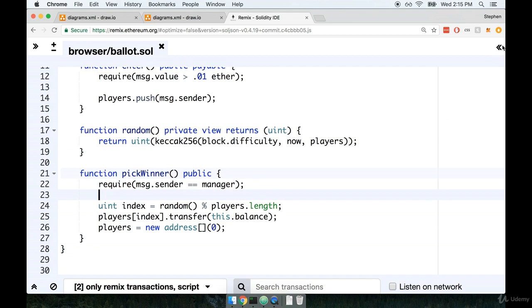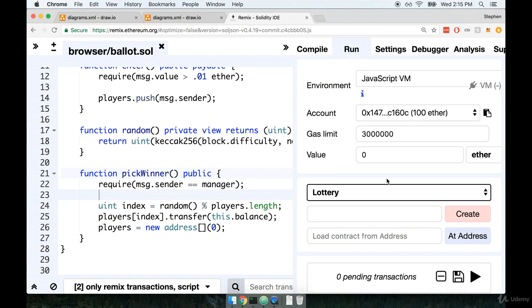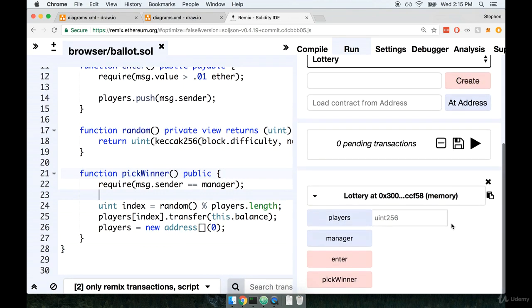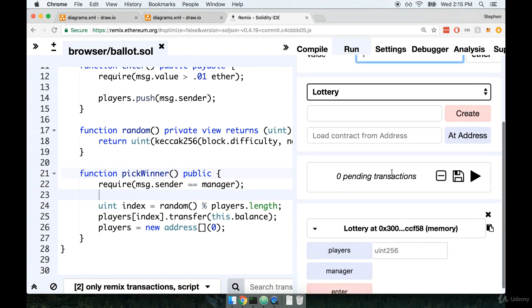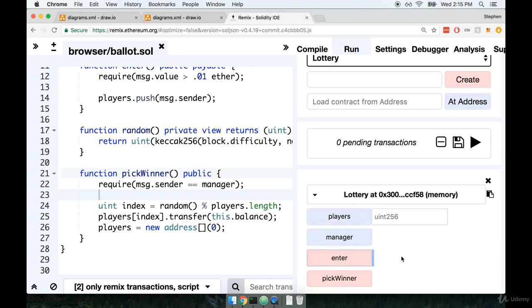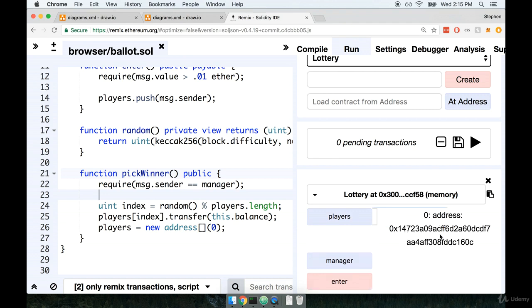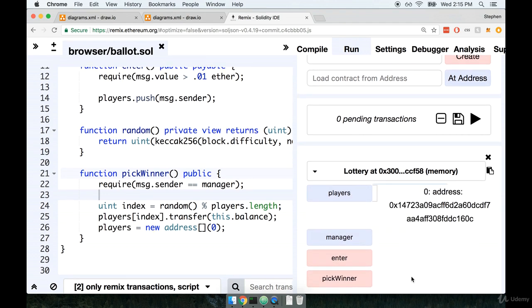Let's do a quick test and just verify that this is working the way we expect. I'm going to open up the Run tab over here. I'm going to click on the Create button. And then I'll enter the contest, first off, with the Enter button. Don't forget that you need to specify some starting value of ether up here. So I will send in a value of 1 ether. I will then enter the contract. If I enter in a 0 to players, I should see an address appear, and it looks like I do. And now, if I click on pick winner, it will call that function.